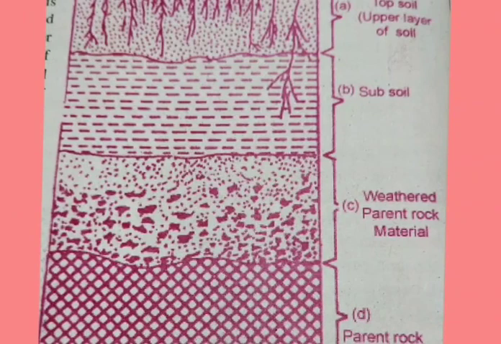Second layer is subsoil, which consists of rock and sand particles and clay. Coming to the third layer, that consists of weathered parent rock materials, and the fourth layer is made of parent rocks. Okay, and here topsoil is used for the cultivation. Farmers are especially using this topsoil only. Okay, now this is the first part.